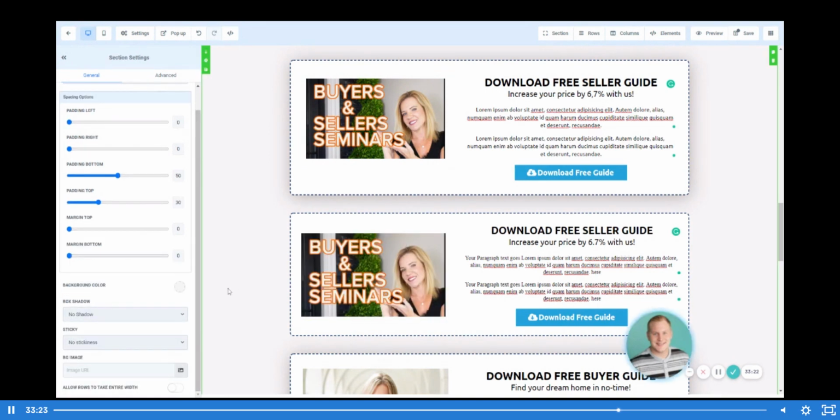Okay, so now I've shown you guys how to go ahead and create or duplicate a section or build something directly from scratch. I'm going to go ahead and delete this section because we don't need 2 of them.